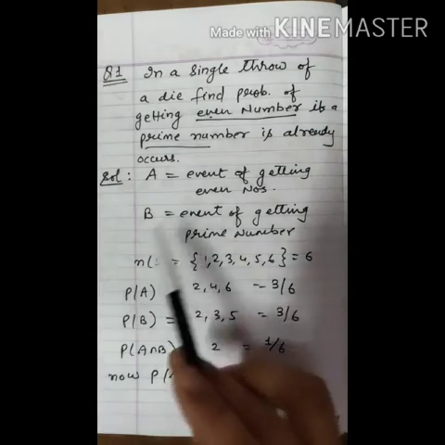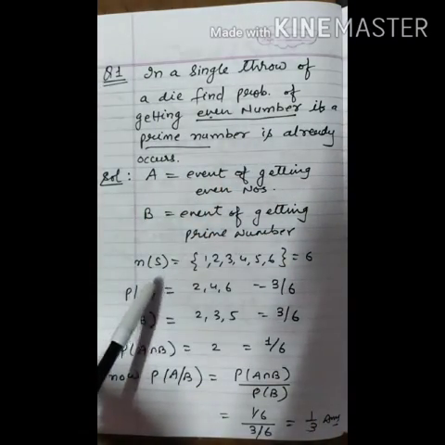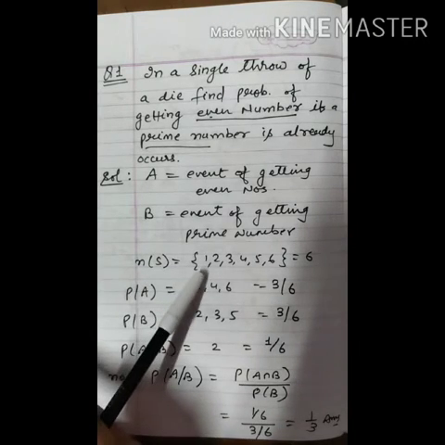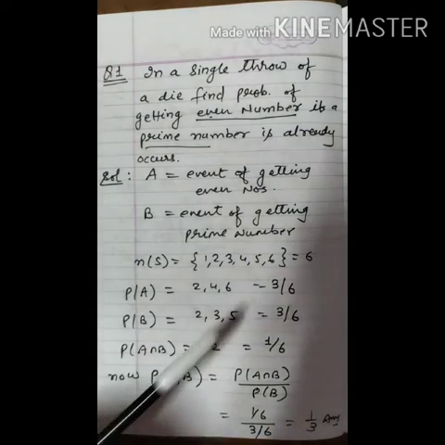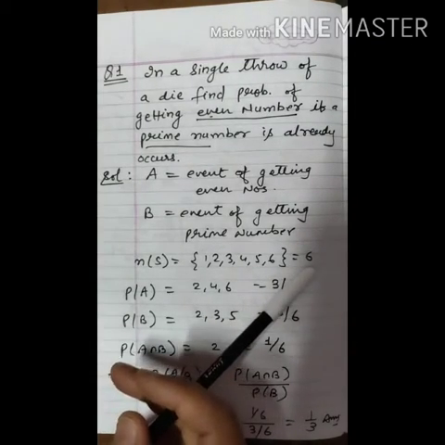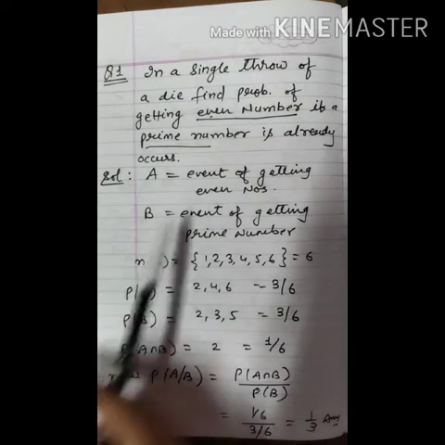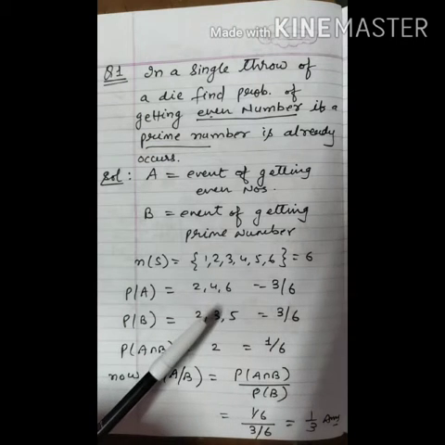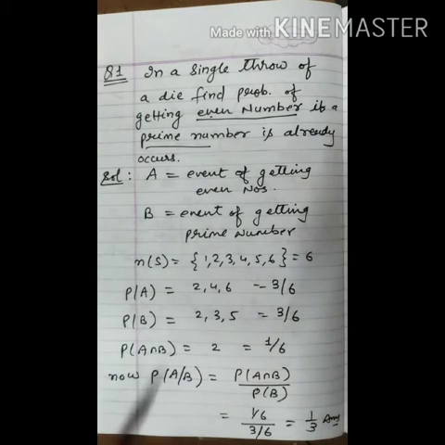Now a die is thrown once. So the total sample space, n(S) equal to, n(S) is the symbol of total sample space. So 1, 2, 3, 4, 5, 6, these are the total outcomes when a die is thrown. So the total outcomes are 6. Now probability of A, that is the event of getting an even number. So 2, 4, 6, there are 3 even numbers on a die. So the probability of this is 3 by 6.